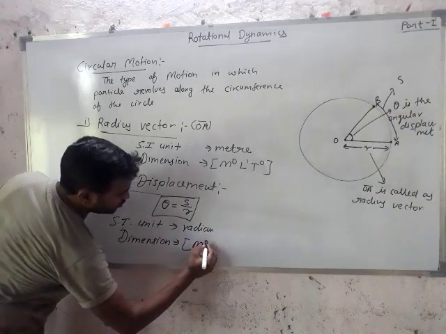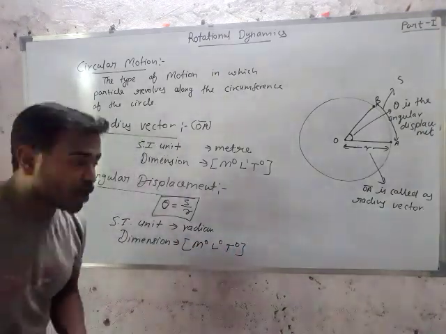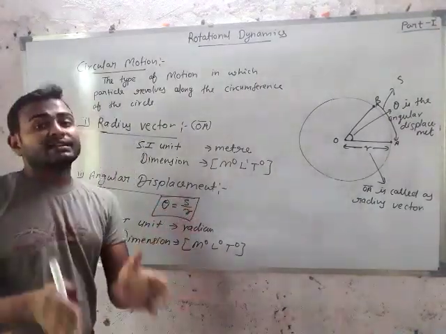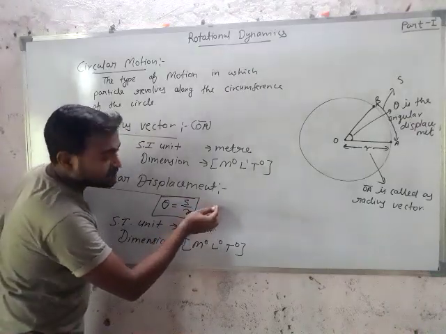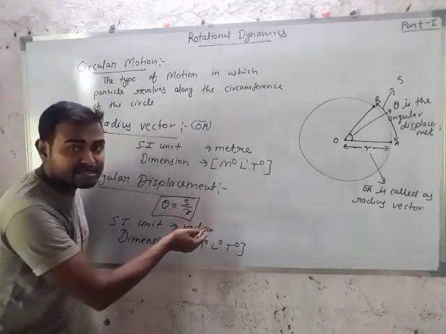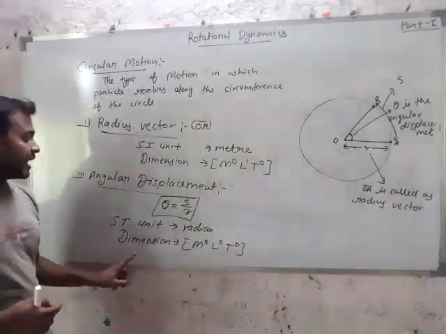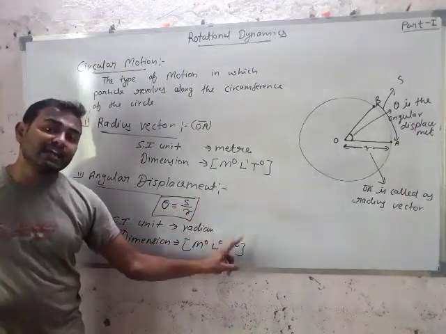Dimension is M0 L0 T0. Why? Because S is also length and r is also length. Then dimension of length upon dimension of length, the dimension of length cancels out by the dimension of length. Then there is nothing in dimension. So the dimension of angular displacement is M0 L0 T0.